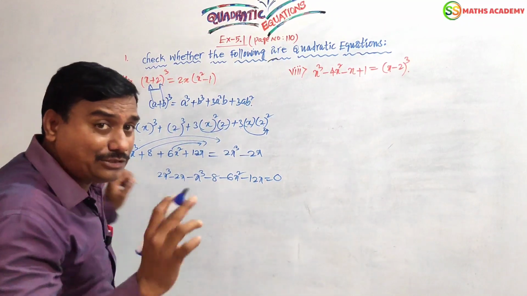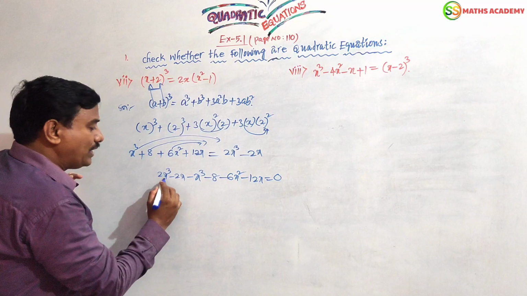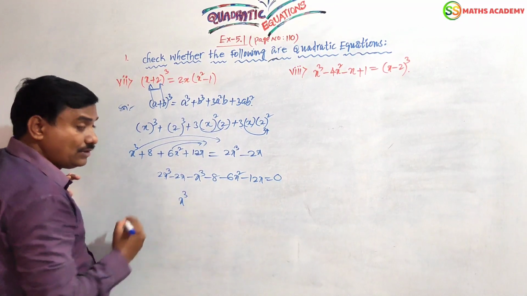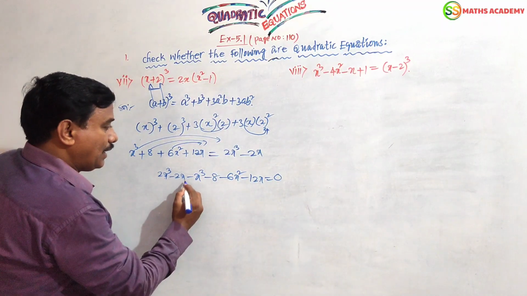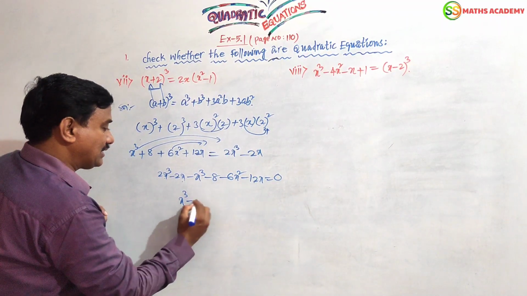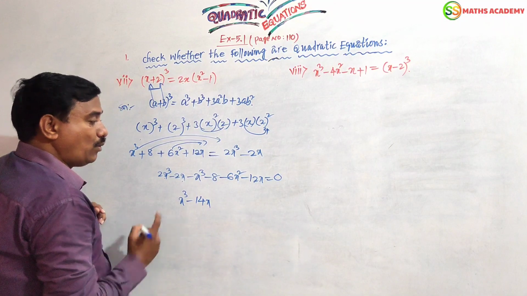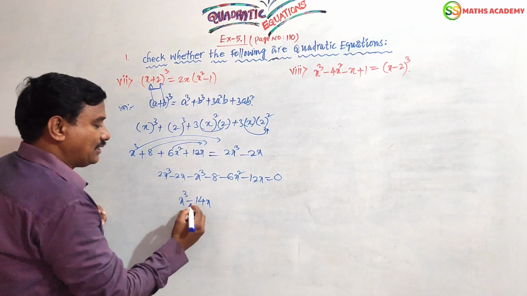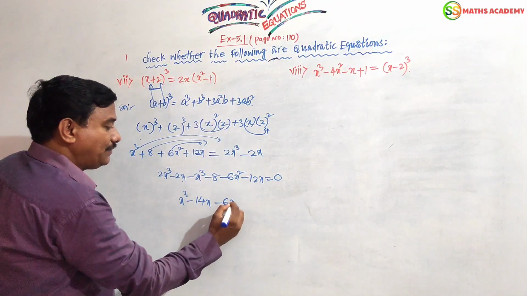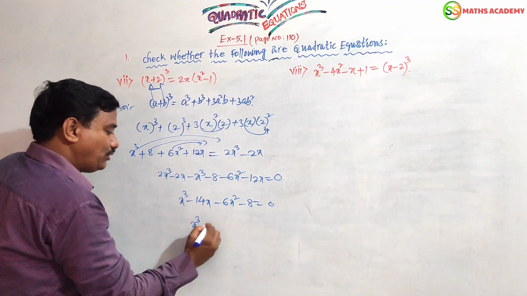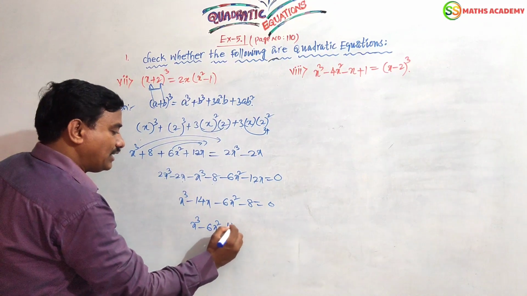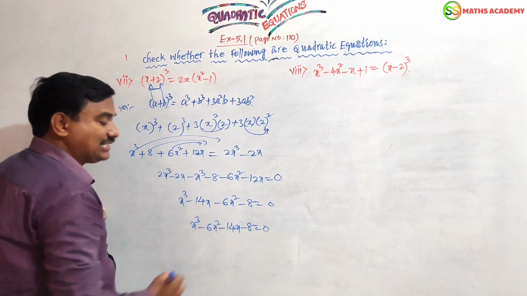All at a time you have written, so you can keep 0. Now 2x cube minus x cube, 2x cube minus 1x cube, 1x cube. Minus 2x minus 12x, minus 14x. What are the like terms I am seeing here? Here minus 6x square will be, here minus 8 will be. I should write in order. x cube minus 6x square minus 14x minus 8 equals 0. This is the final step.